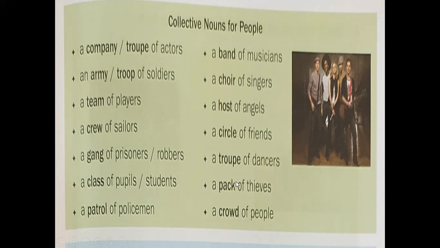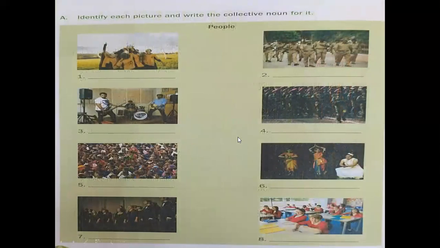Learn these collective nouns, and here you have pictures. So identify each picture and write the collective noun for it.